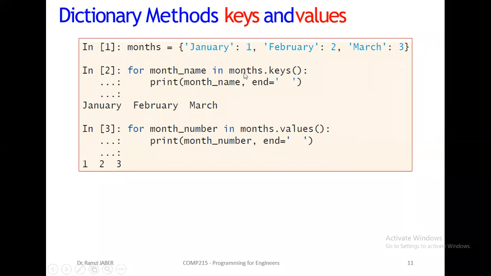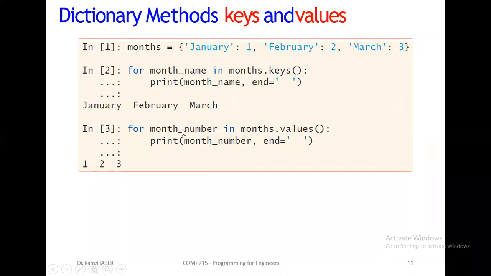Print month name and space. The output will be January, February, March, without their values. Only the keys. So dot keys means I want to split the pairs only by key: January, February, March.